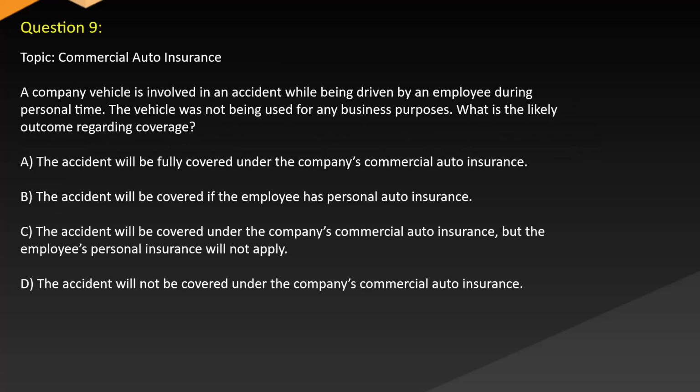Question 9. Topic: Commercial auto insurance. A company vehicle is involved in an accident while being driven by an employee during personal time. The vehicle was not being used for any business purposes. What is the likely outcome regarding coverage? A. The accident will be fully covered under the company's commercial auto insurance. B. The accident will be covered if the employee has personal auto insurance. C. The accident will be covered under the company's commercial auto insurance, but the employee's personal insurance will not apply. D. The accident will not be covered under the company's commercial auto insurance.